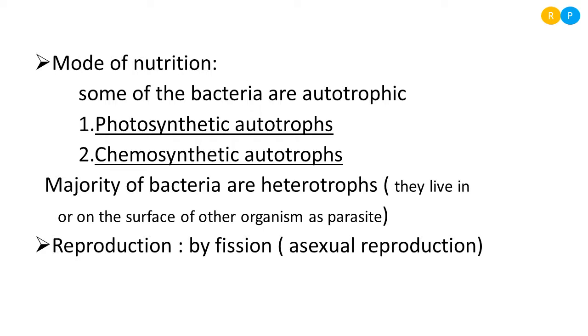The asexual reproduction takes place by fission. So fission is nothing but what? Splitting. A single parent will enlarge in size, that means it will mature, and it will divide and form two equal sized daughter cells. That mode of simple reproduction is called fission. It also reproduces by a simple sexual method by transferring its genetic material, but usually it reproduces by the asexual method.